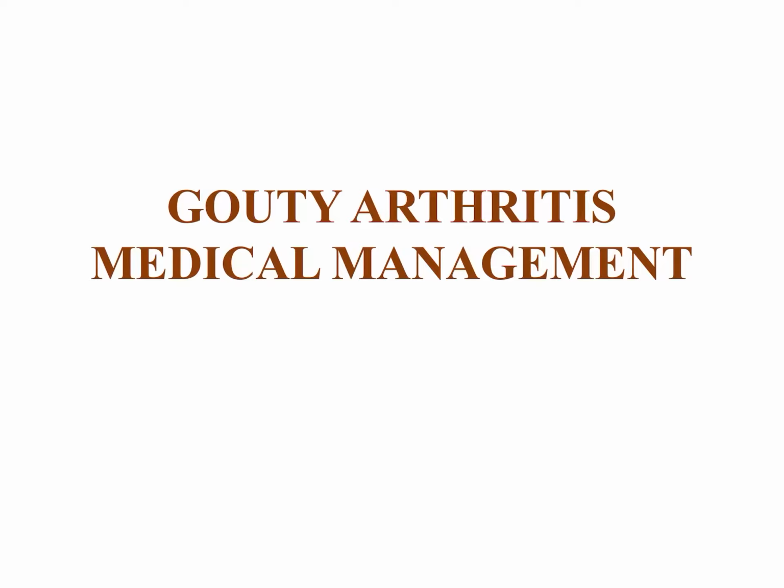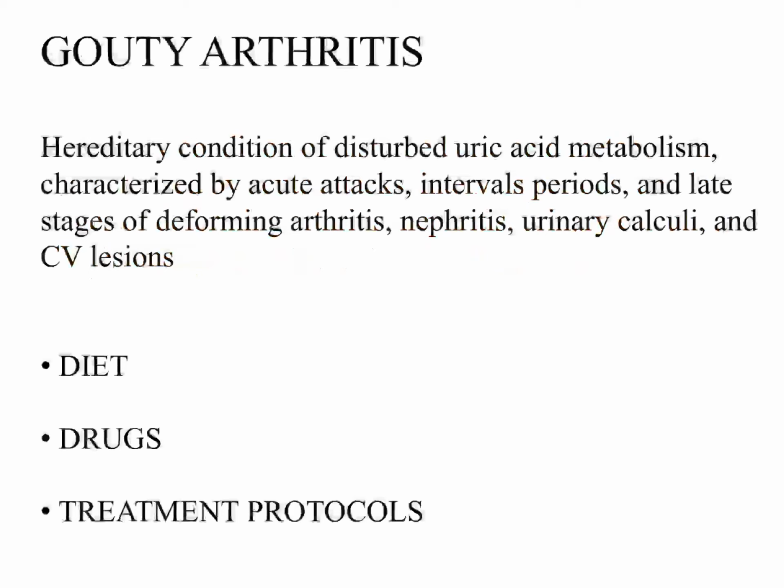Discuss the medical management of gouty arthritis. To begin with, gout is a hereditary condition of disturbed uric acid metabolism. We have a pathway in our body in which purines are converted into uric acid. Any disturbance in this pathway leads to uric acid accumulation in the joints.